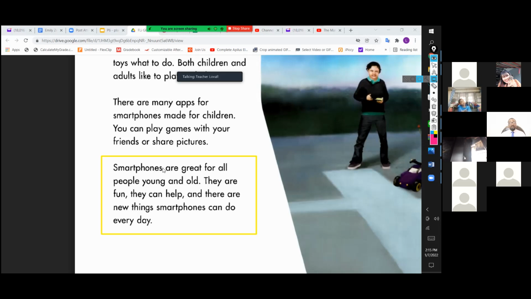Okay. All right. So I'll read out. Smartphones are great for all people, young and old. They are fun. They can help. And there are new things smartphones can do every day. All right. So good job, guys. I want you to push yourself to practice your reading skills. It's very important in learning and mastering English.